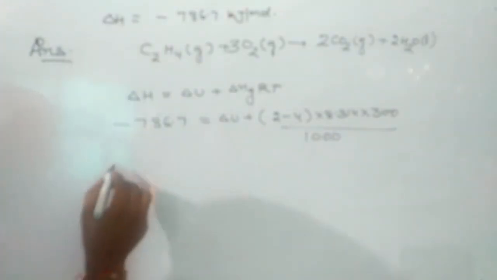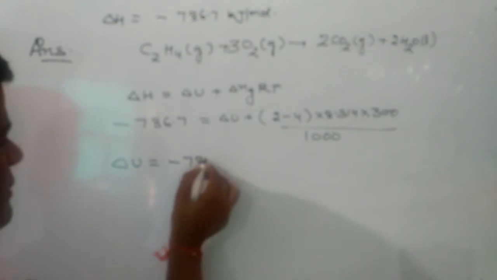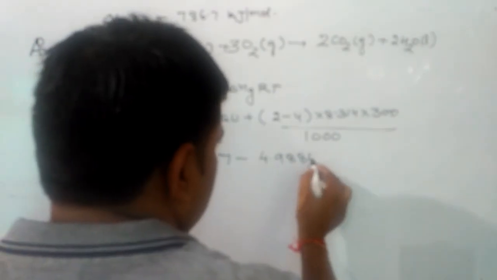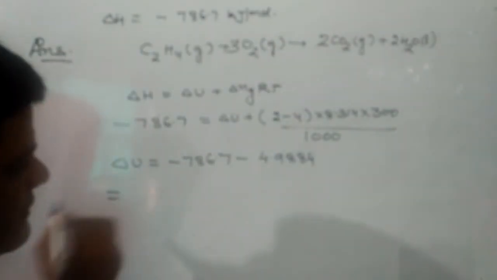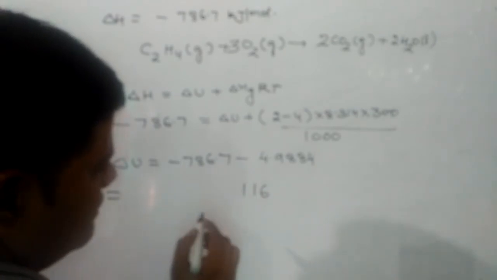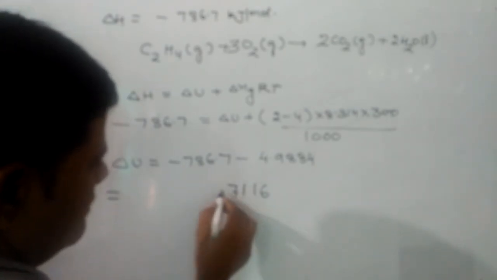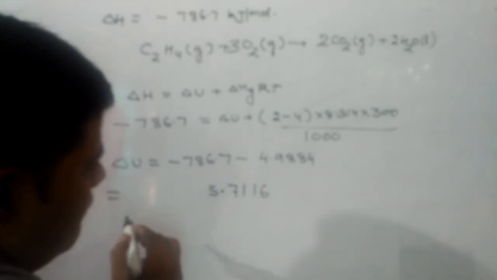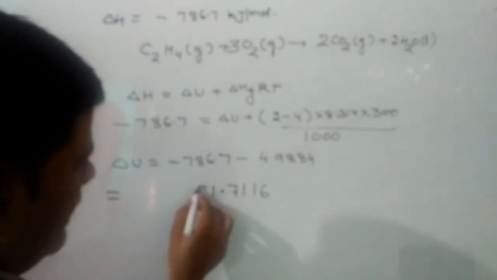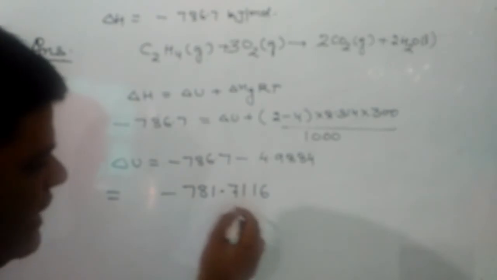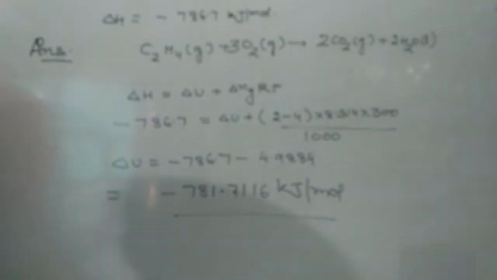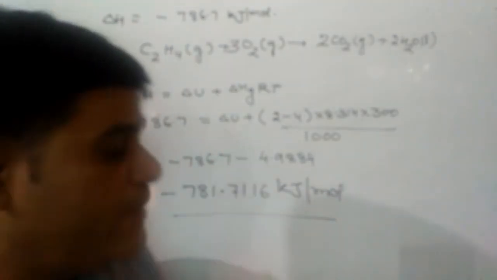So it comes out that delta U is equal to minus 786.7 minus 4.9884, and on subtracting we will get minus 781.7116 kilojoule per mole. On this basis, we can solve numericals on this topic.